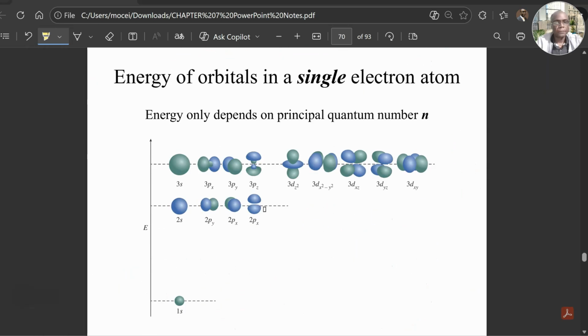All right. Now let's show the different energies of these orbitals in a single electron atom, for example, hydrogen.